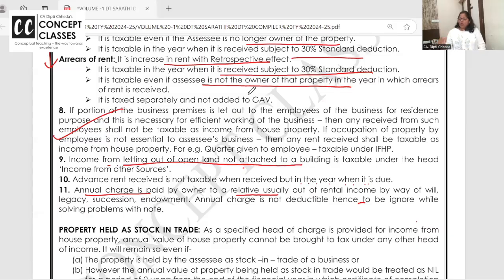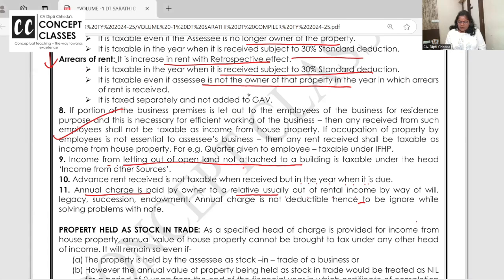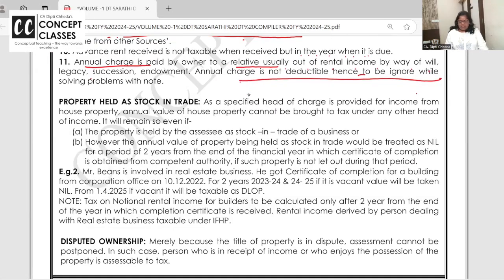Annual charge, you don't have to do anything. It is paid by the owner to a relative, usually out of the rental income by way of will or legacy. Annual charge is not deductible, hence ignore it. Okay? Let's go.